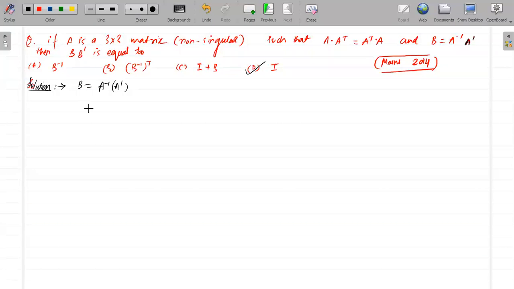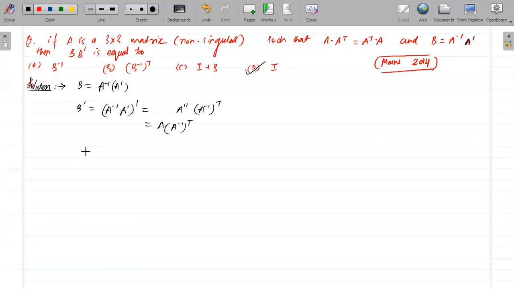So we have B given as A inverse into A transpose. We can find B transpose also. B transpose will be A inverse into A transpose, whole transpose. This will become A double transpose into A inverse transpose, that is A into A inverse transpose.